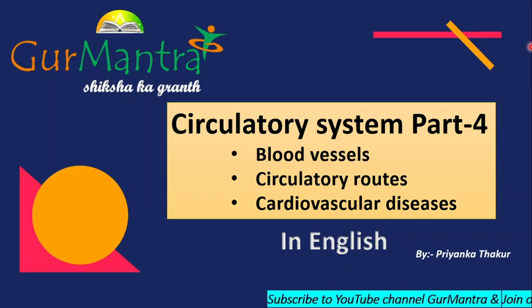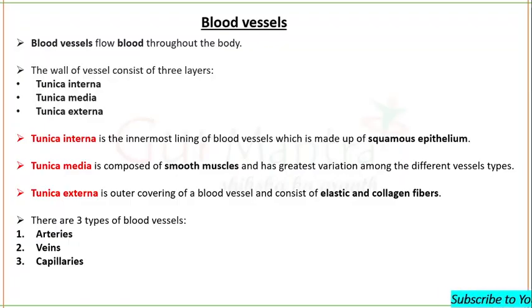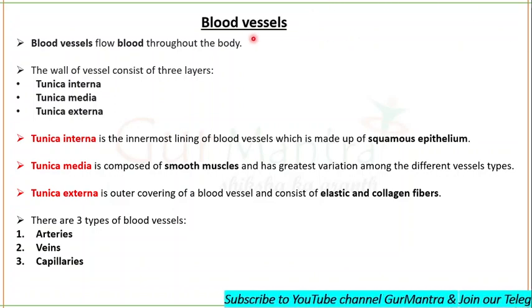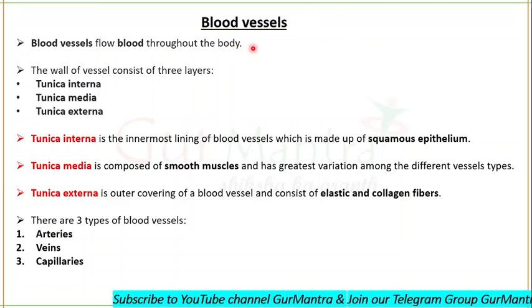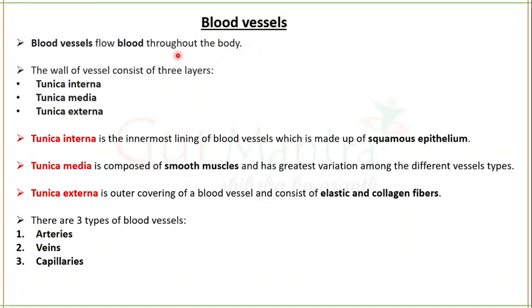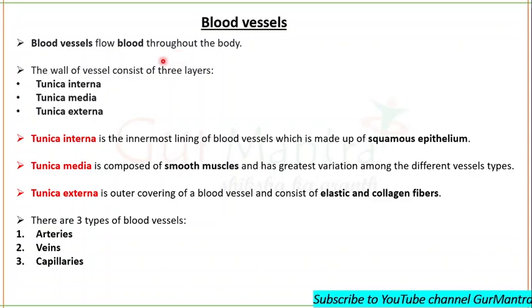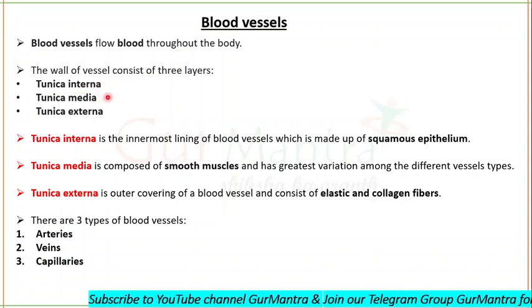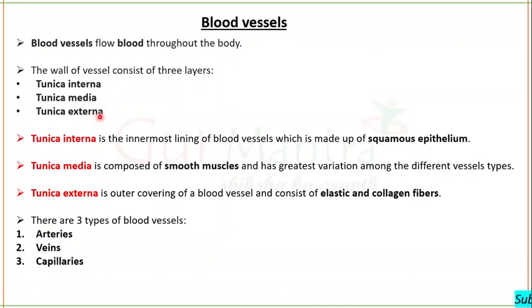So let's start with today's topic, which is about blood vessels. What is the role of blood vessels? Blood vessels flow the blood throughout our body. All the blood vessels have three layers in their walls. The inner one is tunica interna, then tunica media, and the outer one is tunica externa.